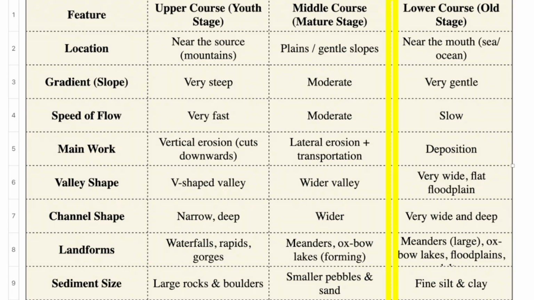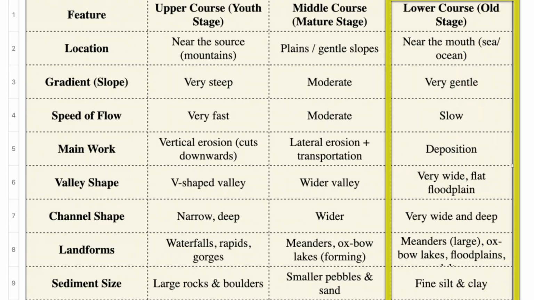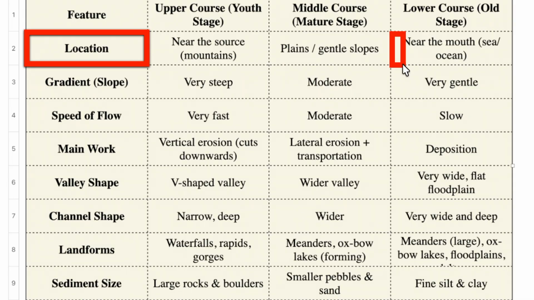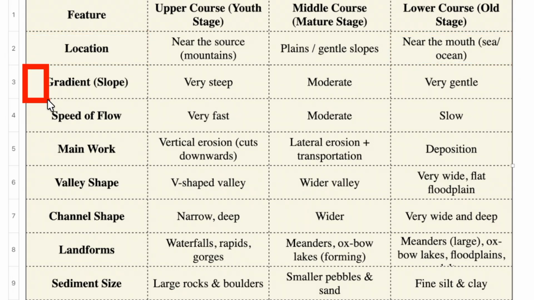The third stage, or the last stage, is the lower course, found near the mouth of the river, close to the sea or an ocean. Here the land is almost flat, so the river flows very slowly.